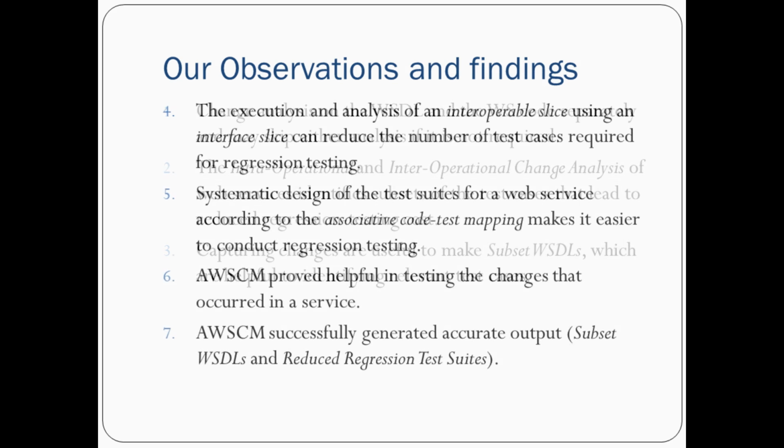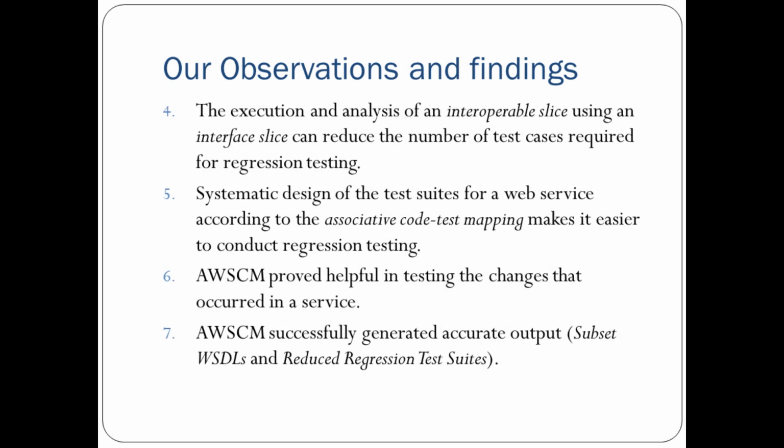We also found that execution and analysis of interoperational slice using some interface slice helps to reduce the number of test cases required for regression testing. Then semantic designing of the web service code along with the test suite helps to do some associative code test mapping that makes regression testing easier. And our tool AWSCM has proven good for testing the changes occurring in the service, and AWSDL was successful in generating accurate output, that is two output subset WSDLs and a reduced regression test suite.